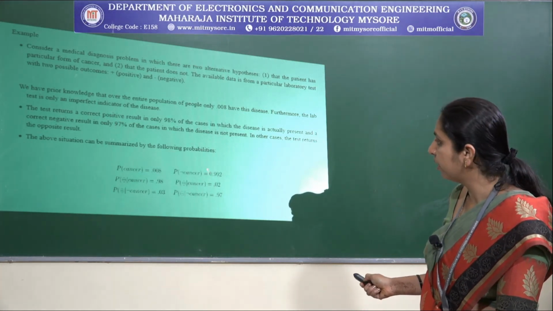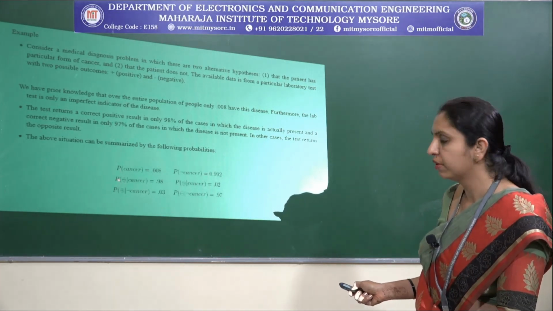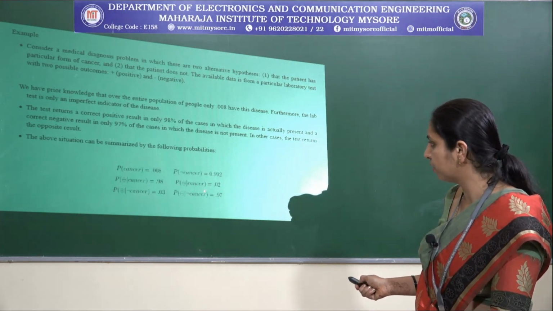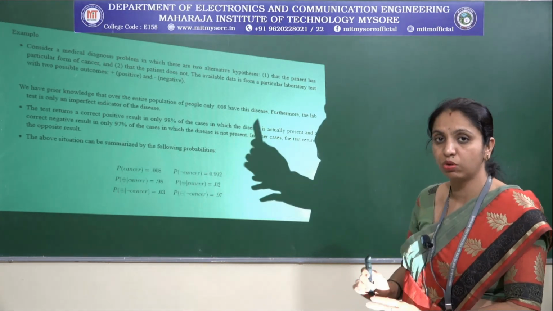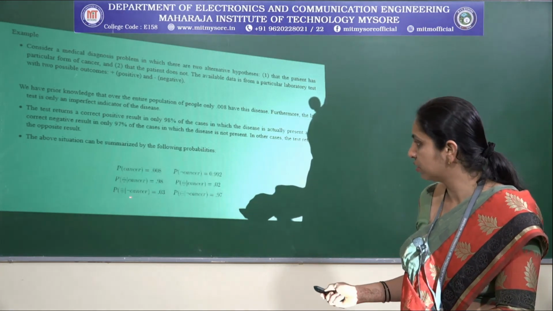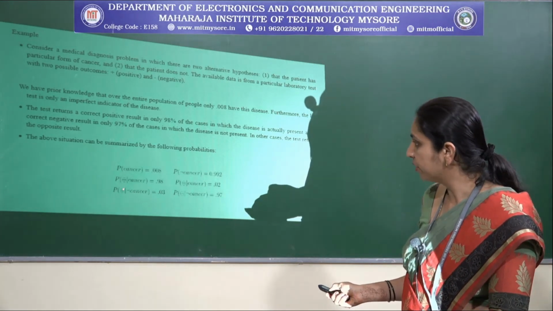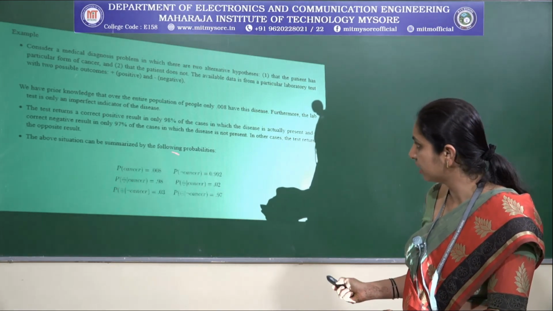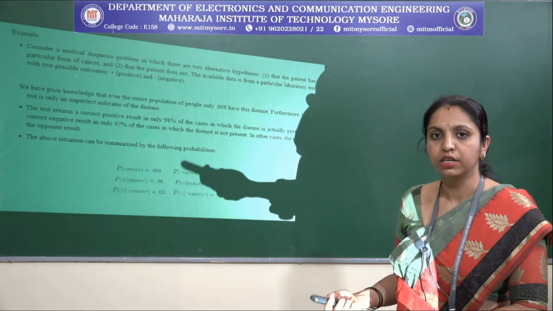Based on the given data, we have these probabilities. One is the prior probability based on prior knowledge, and the other data: probability of positive given H, probability of negative given cancer, and probability of positive given negation of cancer. Negation of cancer means no cancer, no disease, in some set of people, but the test is positive. Once we extract these values from the given data, we can easily classify the new instance.